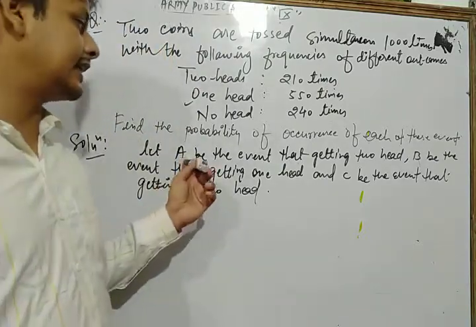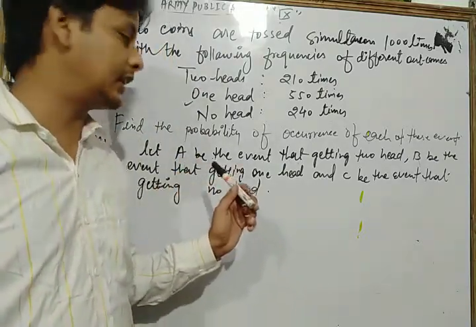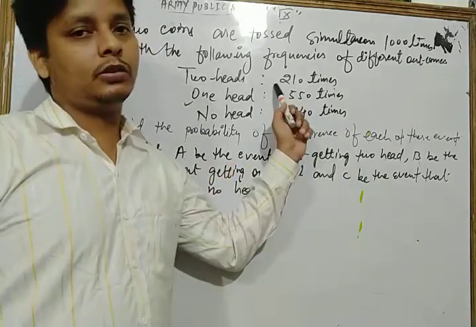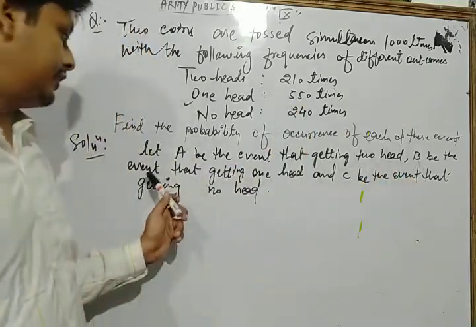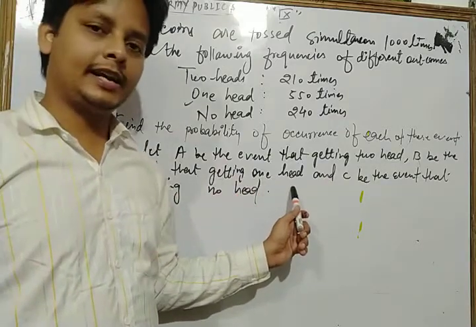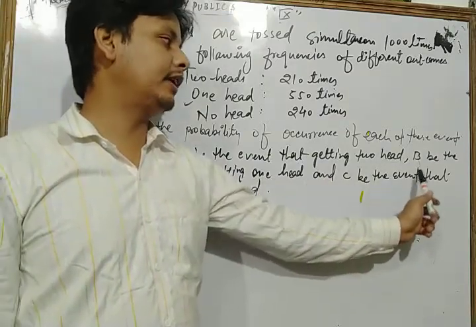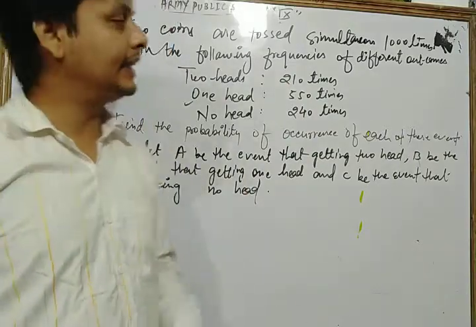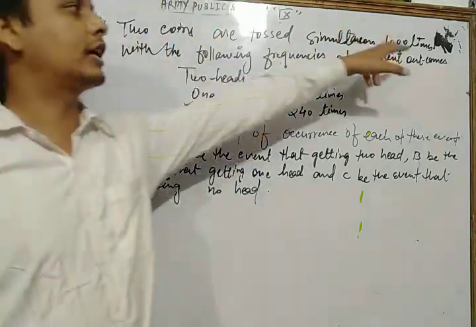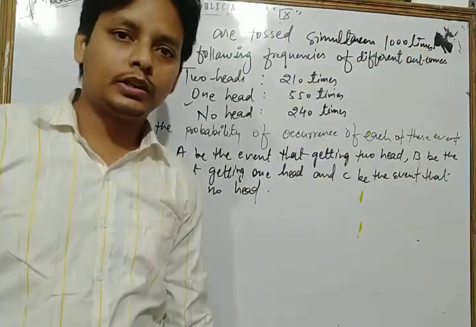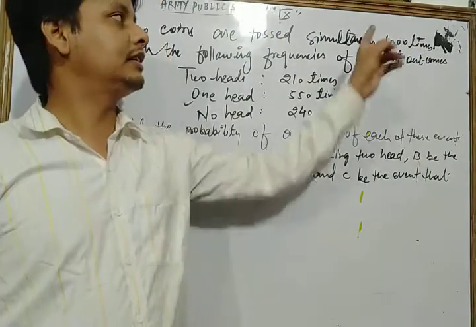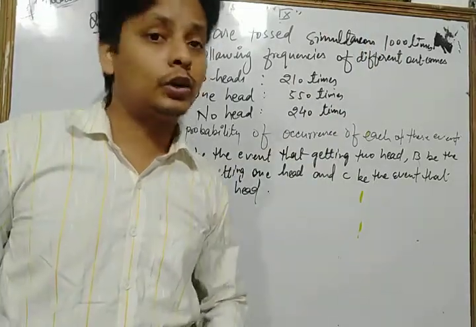Here, in that type of question, let A be the event that getting two heads, B be the event that getting one head, and C be the event that getting no head. And in that question the total number of trials is what? 1000, because here two coins are tossed simultaneously 1000 times.